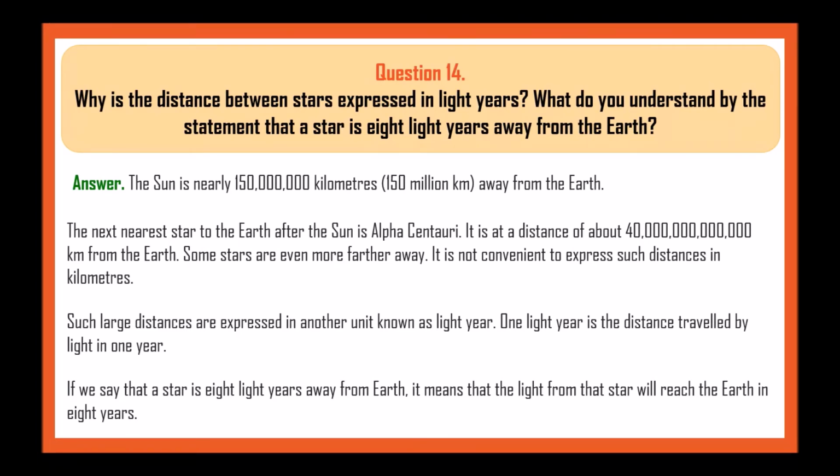Sun is nearly 150 million kilometers away from the earth. The next nearest star to the earth after the sun is Alpha Centauri. It is at a distance of about 40 billion kilometers from the earth. Some stars are even further away.